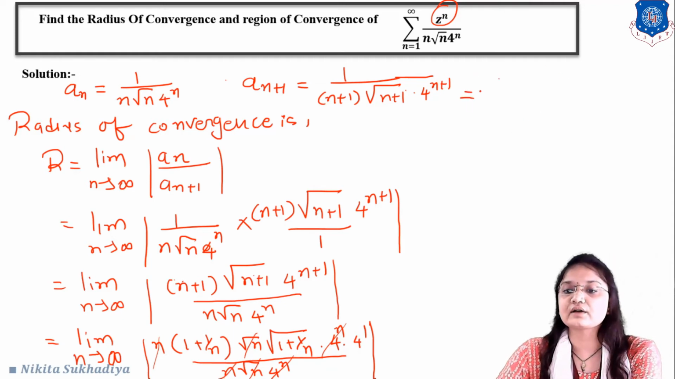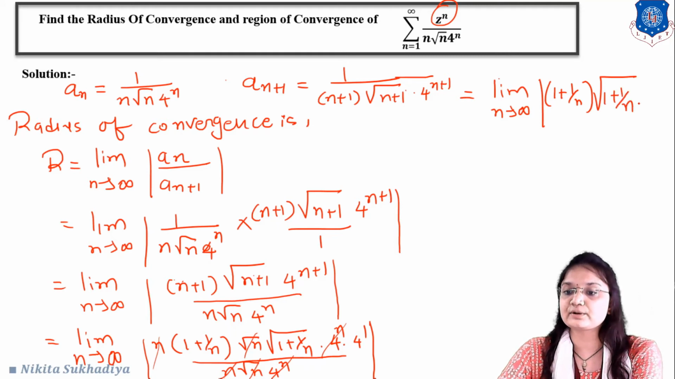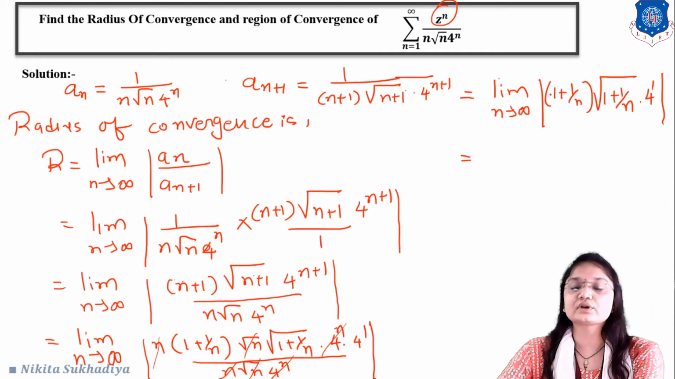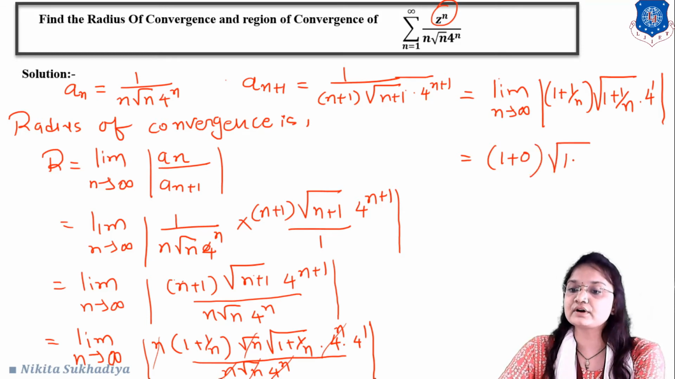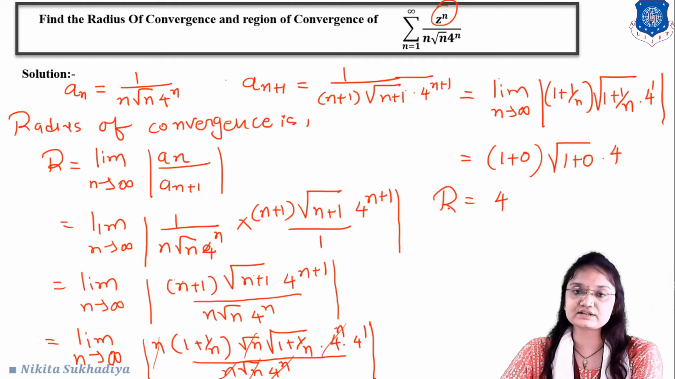Okay, so now we have the next term like that, limit n tends to infinity, we have only 1 plus 1 upon n under root of 1 plus 1 upon n, and into 4 raised to 1. Okay, so now put n equal to infinity, so we will get the next term like that, 1 plus 1 upon infinity, the answer is 0, here under root of 1 plus 1 upon infinity, the answer will become 0, and into 4. So our final answer will become 4.